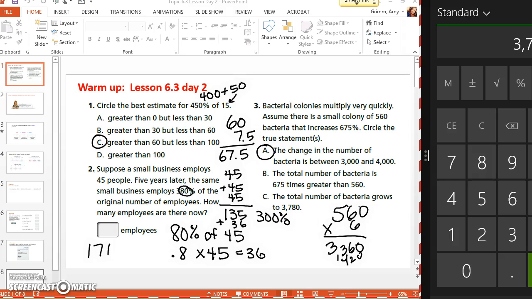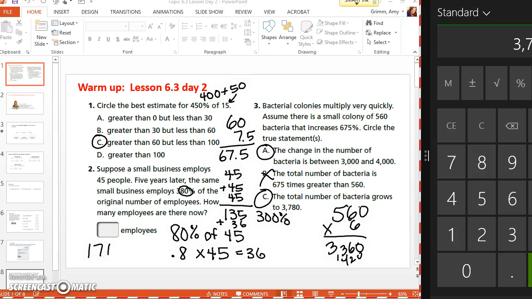The total number of bacteria is 675 times greater than 560. It's not 675 times greater, is it? Isn't it 6 times greater or 6.75 times bigger? Okay, so that would not be true. Okay, the total number of bacteria grows to 3,780? Yes, true. That one is true also. Okay, any other questions about that?